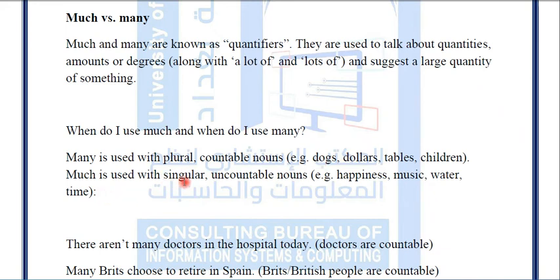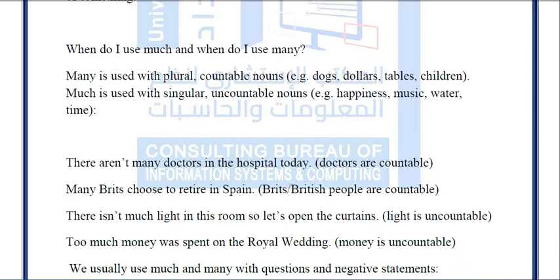Much is used with singular uncountable nouns. For example, happiness, music, water, and time. All of them are uncountable nouns. So,